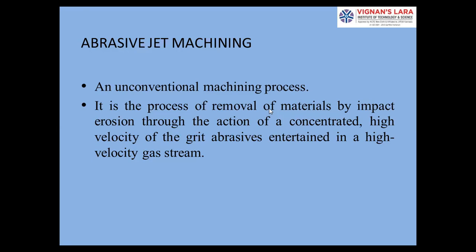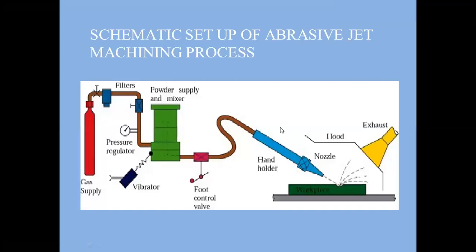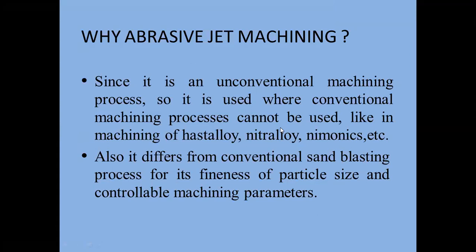And why or where do we use abrasive jet machining? As with every unconventional machining process, it is focused on machining hard-to-cut or difficult-to-cut materials which are brittle in nature and have high hardness above 60 HRC, like Monel, Nimonic alloys, Hastelloy, cast alloys, like that.